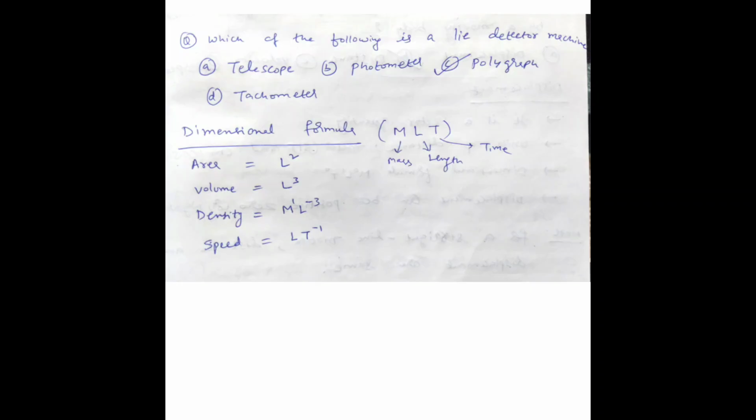Similarly speed means meter per second. Here meter is a unit of length, so L. Meter per second, second means time, T, so L by T. L by T can also be written as L into T power minus 1.